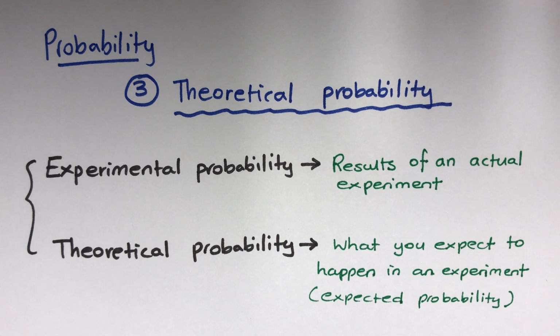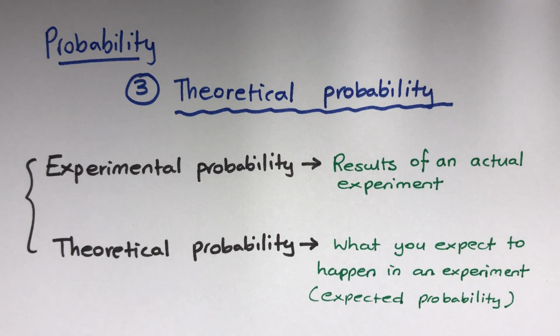Theoretical probability is based off what you expect to happen in an experiment, so like expected probability, really. Most likely we will have to use theoretical probability when the sample is really big and we just can't do the experiment on it.